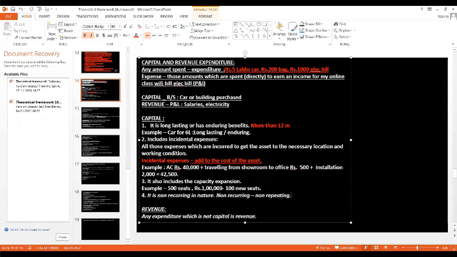Very good. Now let me recall some things for you. We learned that expense means any item which comes in the profit and loss account, such as electricity expense. Expenditure means any amount spent. Capital expenditure means the item which goes to the balance sheet, and revenue expenditure means the item which goes to the profit and loss account. But we can't explain like this in the exam because we are doing a professional course. So with the help of 4 points, we learned the features of capital expenditure, and also saw what revenue expenditure is. Come on, quickly write down. I give you about 1 minute's time.